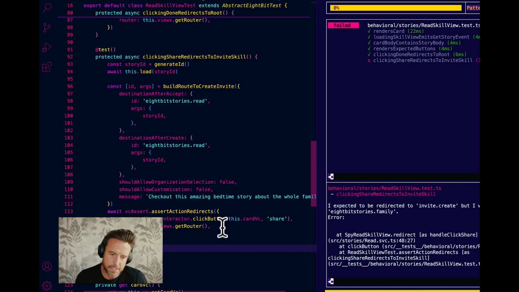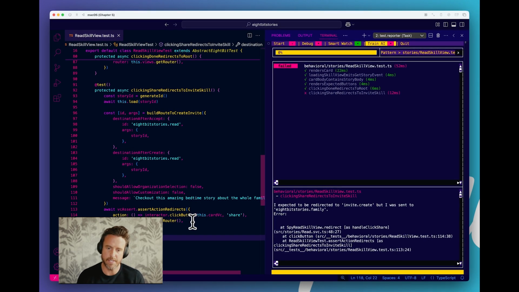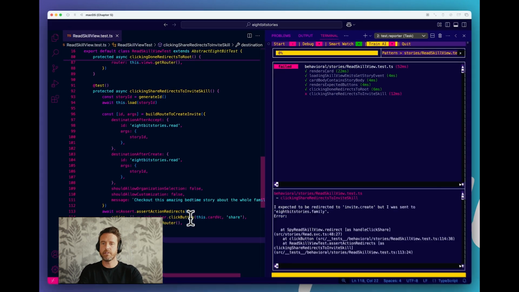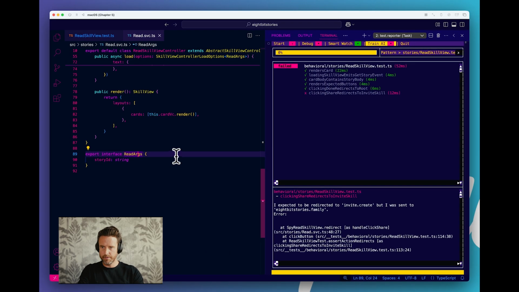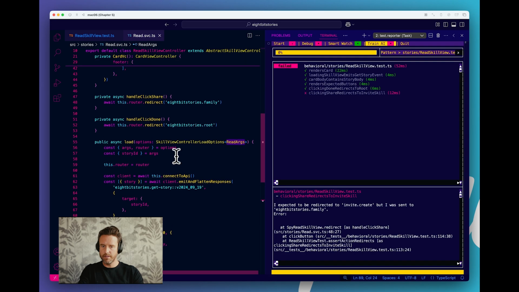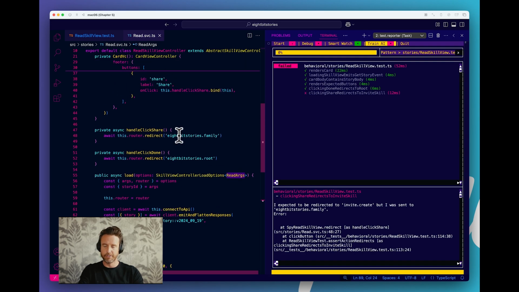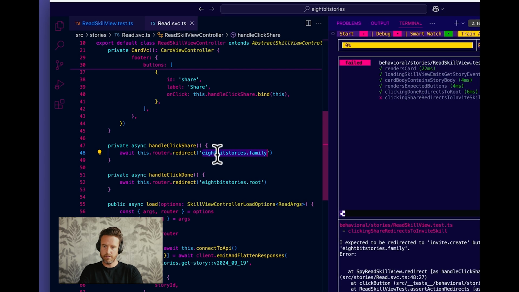Look at that. I expected to be redirected to invite.create, but I was sent to 8bitstories. All right, let's do invite.create then. So this is interesting now. We're going to start getting type errors because invite.create is not a valid skill view as far as our skill is concerned. So we don't have the same type of type syncing between skills and views as we do with skills and their events. So the event signatures get shared, but the skill views don't, or any views. Handle click share. So let's go invite.create.